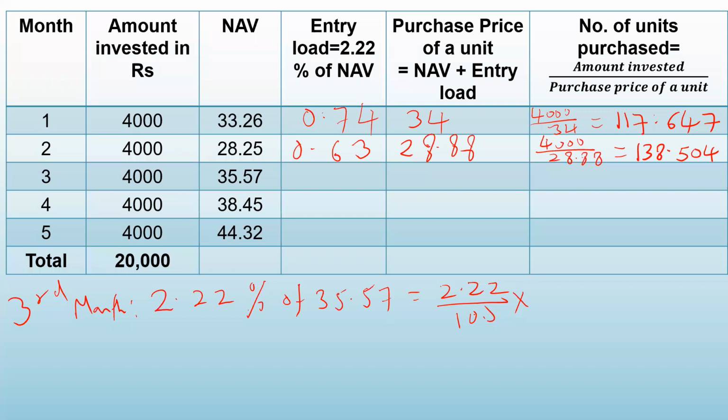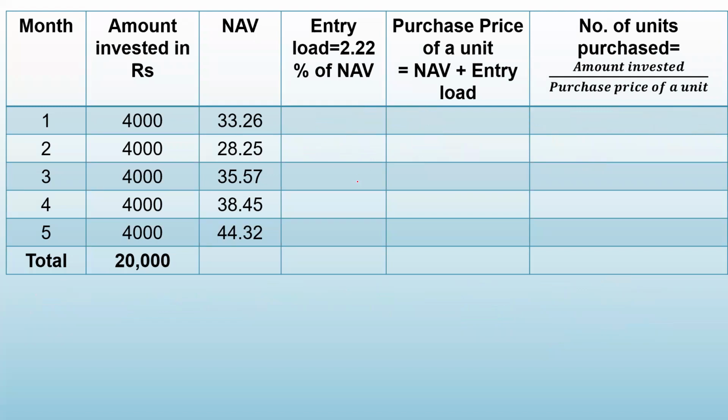So it is 2.22 upon 100 into 35.57. Calculate. You also calculate along with me so that you will understand how I'm doing the calculation. So 2.22 into 35.57 divided by 100. So you get 0.789. Take only 2 decimal places, 0.79. Let's check your answer.